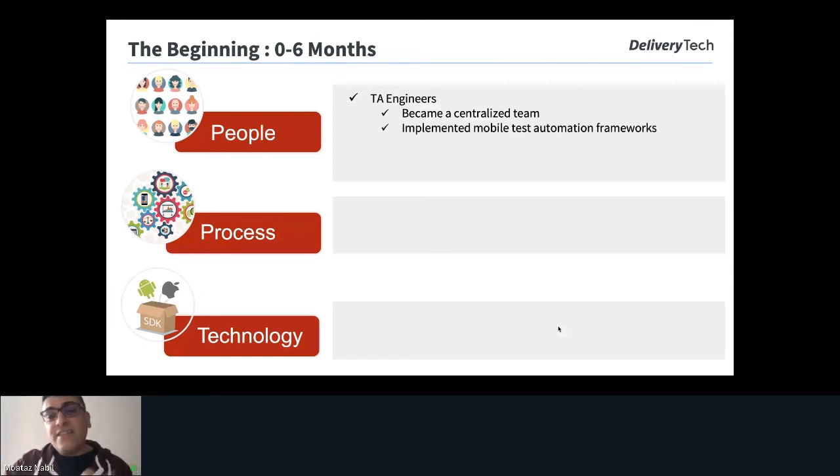And then we started to implement the mobile test automation framework. We became one centralized team, and we figured out we needed to create mobile test automation frameworks. At this point, we go to the technology, because we need to map the technology, people and process together to align and imagine what we are doing.